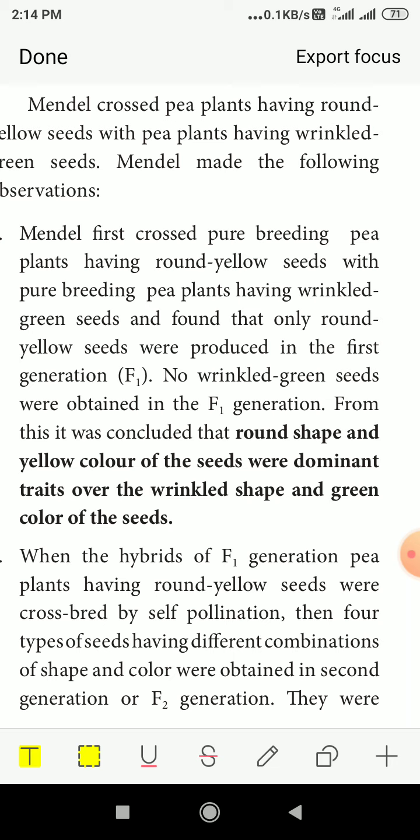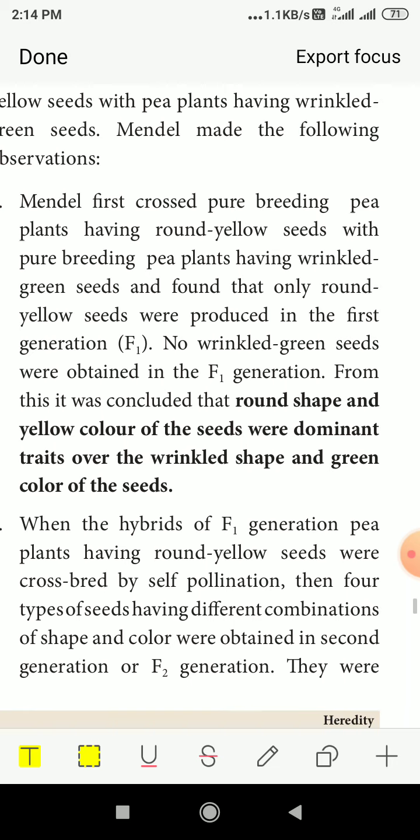Not a single plant with wrinkled green seeds was formed. So it was concluded that round shape and yellow color of the seeds were dominant, meaning the round yellow character was exhibited in the F1 generation over the wrinkled shape and green color of the seeds.